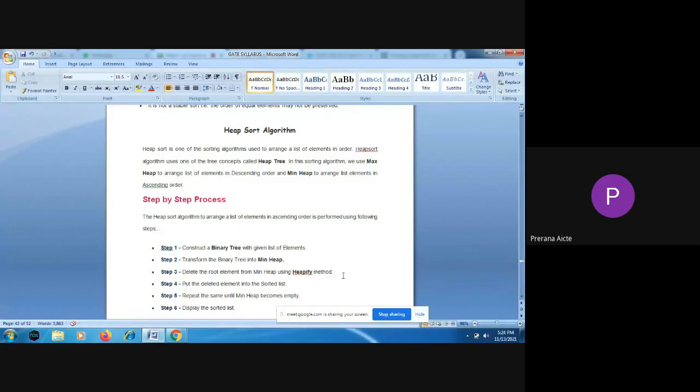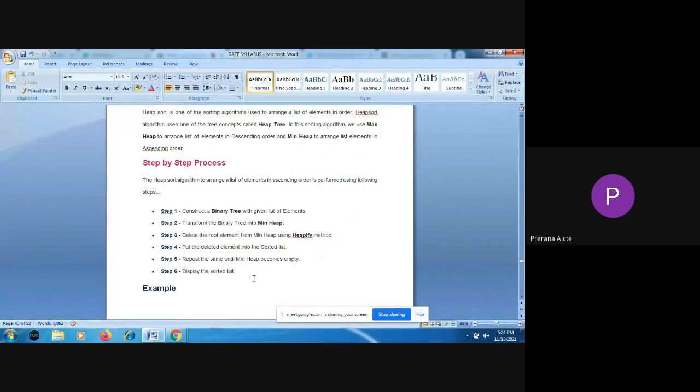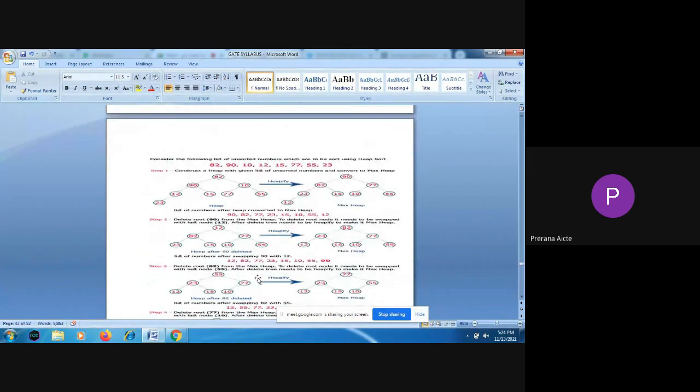The element you are removing will be placed in the sorted list, and you will repeat that until the heap becomes empty. Finally, the list where you are placing the deleted roots will be the elements in sorting order.